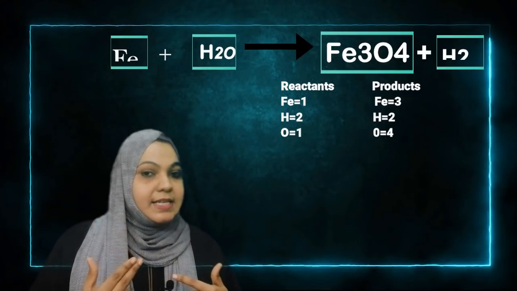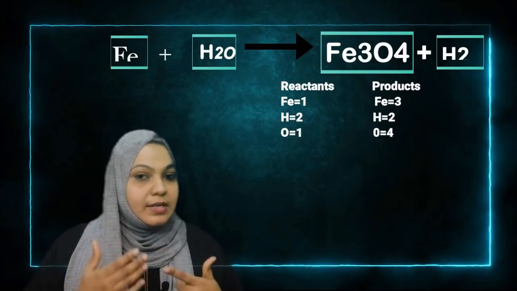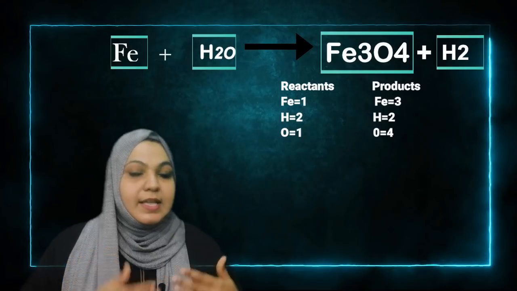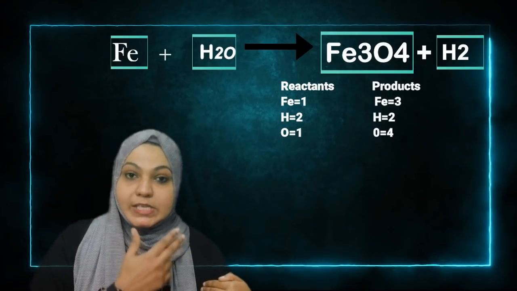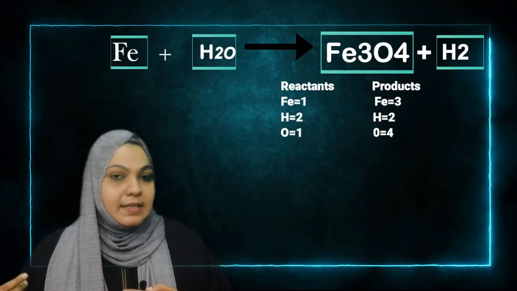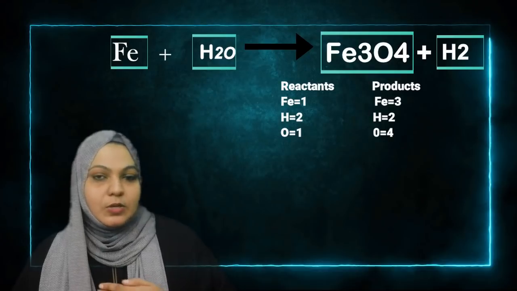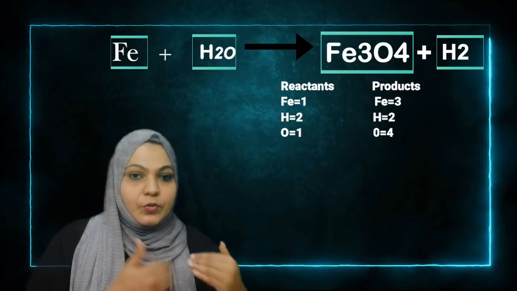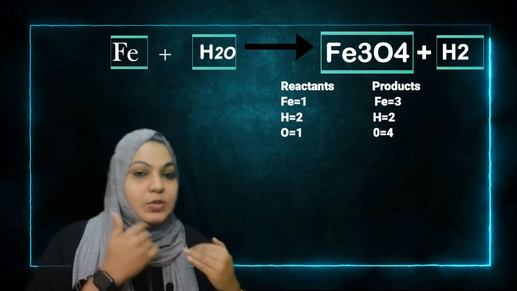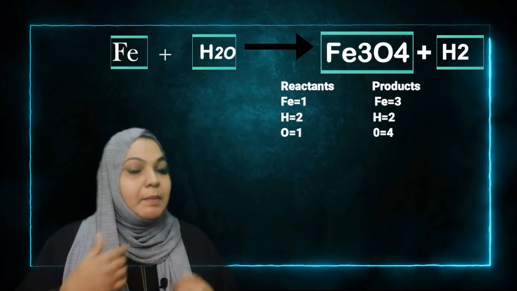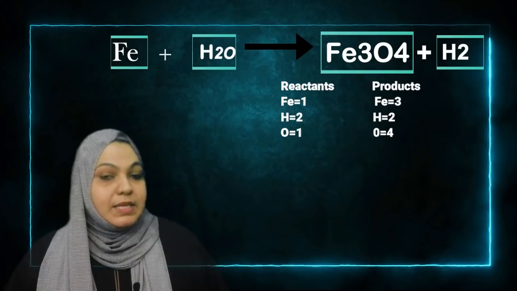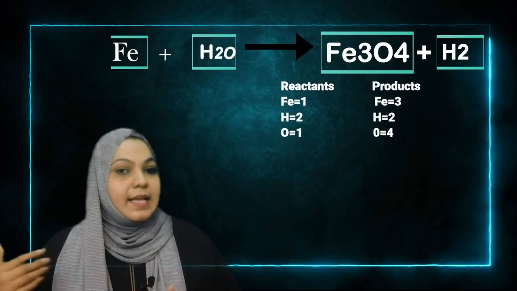Next, our second reactant is water. You know that water comprises hydrogen and oxygen. I am looking at hydrogen first. Hydrogen on the left-hand side is 2, H2. On the right-hand side, Fe3O4 plus H2, there also it is 2, no problem. Next we are going to oxygen. In H2O, on the left-hand side oxygen is 1. But on the right-hand side, in Fe3O4, the number of oxygen atoms is 4. So in short you can see that it is unbalanced.